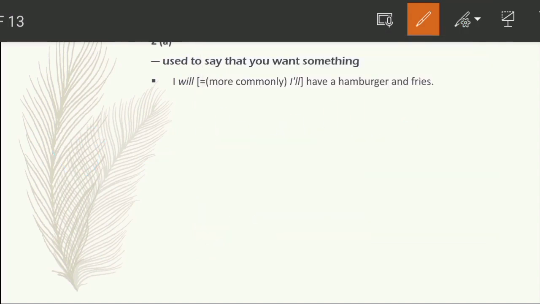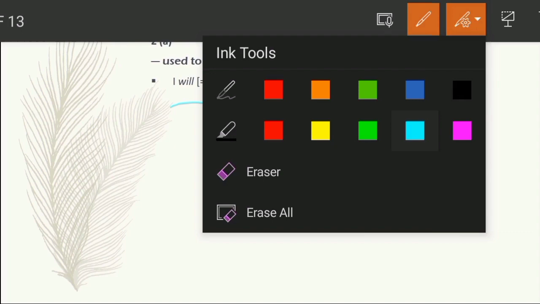So let's see what its meaning is. I will have a hamburger and fries. It means that I want to have a hamburger and fries. Okay, I want a hamburger and fries. So let's see another one.